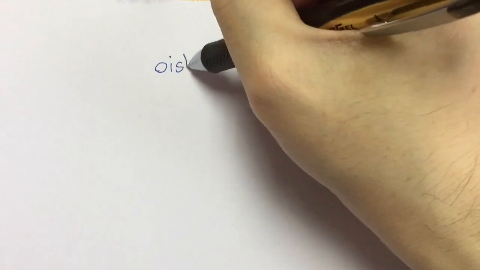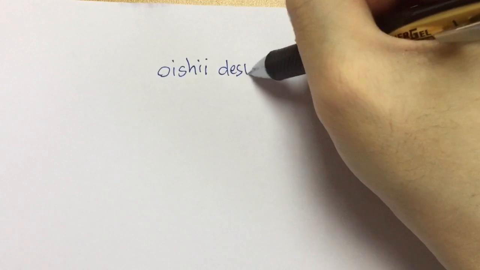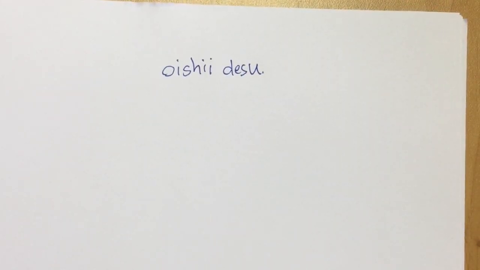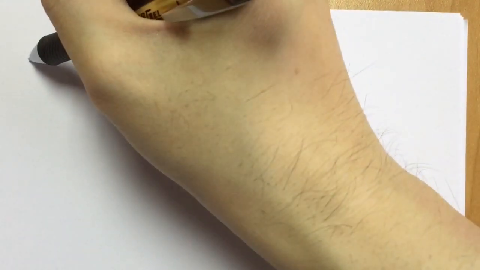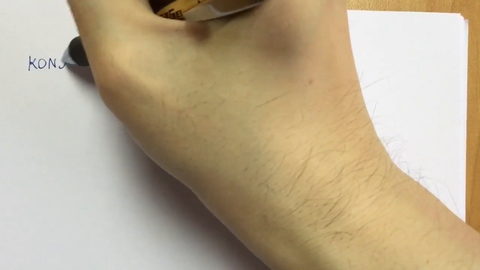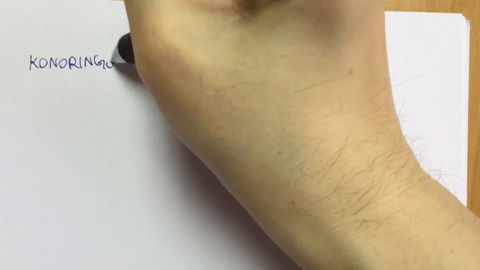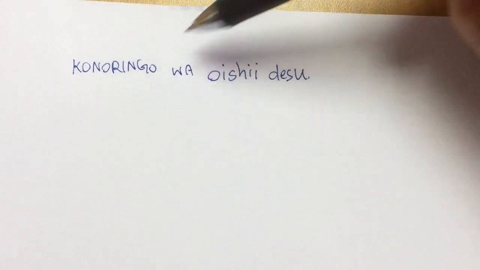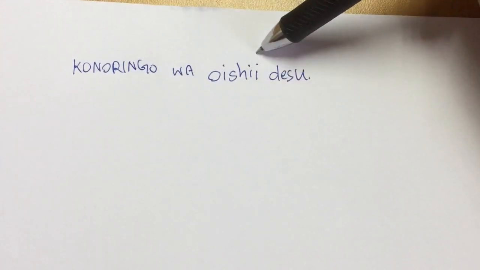Now let's take the word delicious. おいしい。おいしいです。It is delicious. You can also use it in a sentence, like このリンゴはおいしいです。This apple is tasty, is delicious.